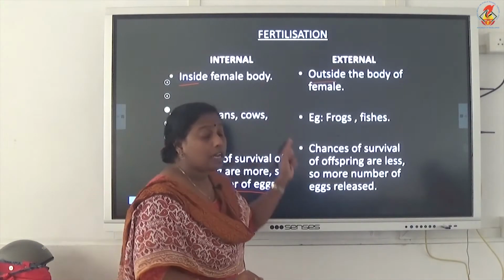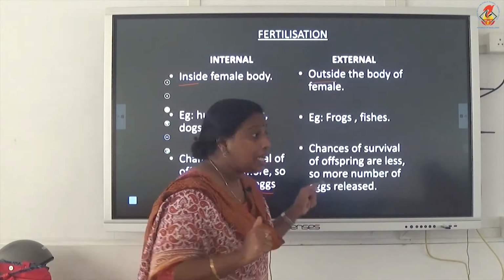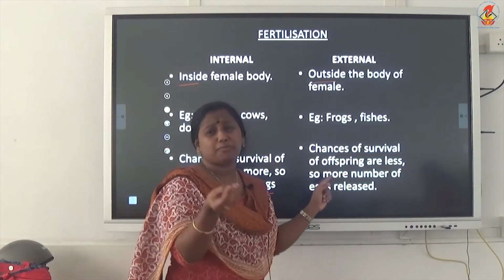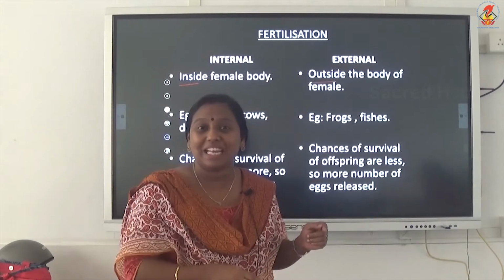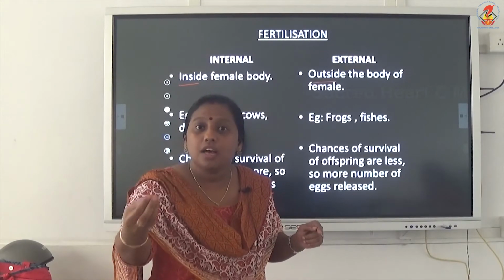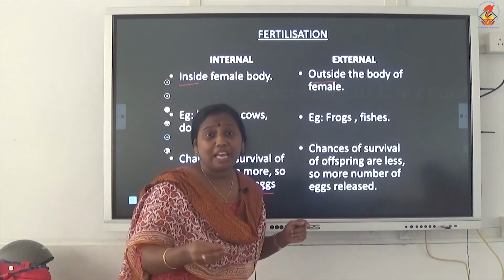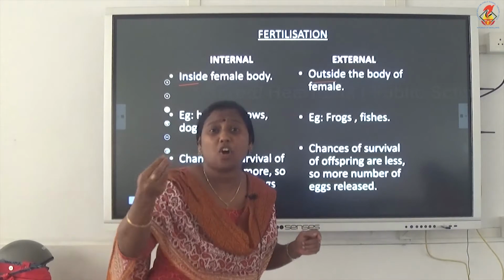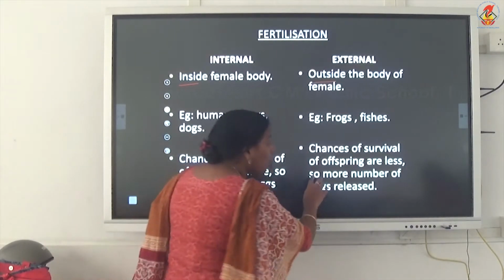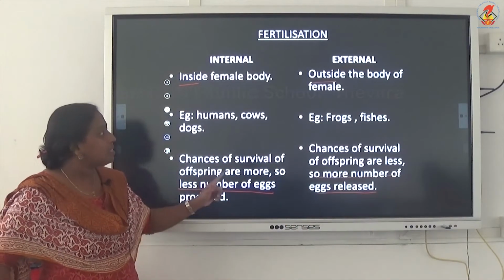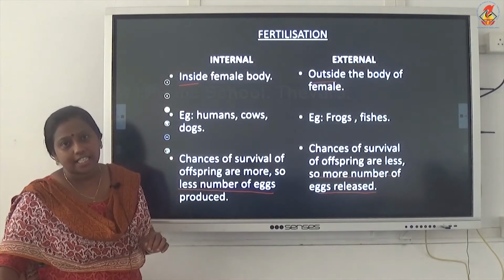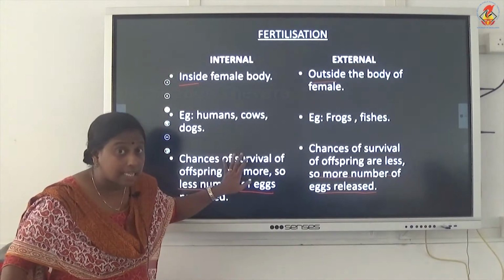Whereas in external fertilization it is not like that. The chances of survival of the offspring are very less. The chance of fertilization itself is very less. If fertilization occurs, most of the offsprings cannot survive. Hence, more eggs should be released at a time. So this is another difference between internal and external fertilization. Hope this is clear to you.